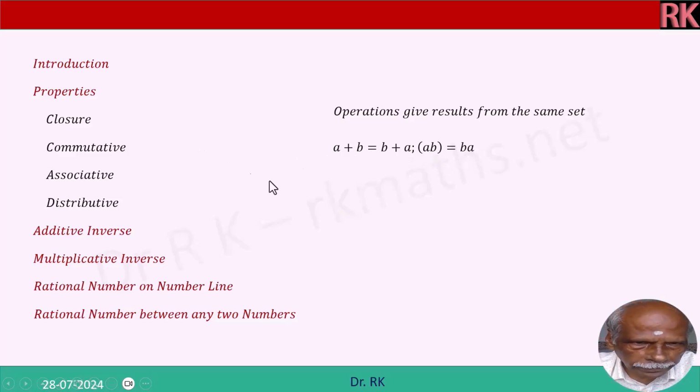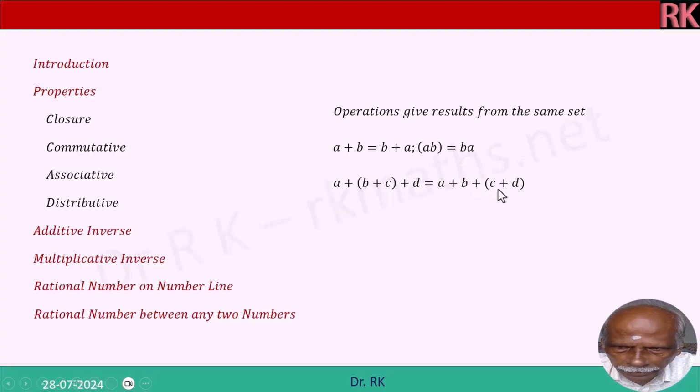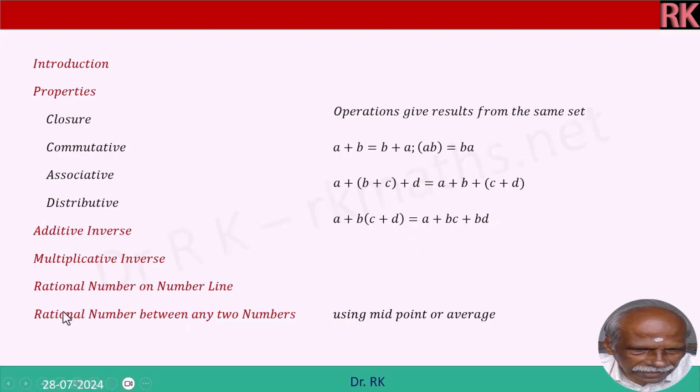That is the commutative property. Associative property means two terms can be associated in any order. In a plus b plus c plus d, here b plus c is associated, combined, and this is equal to a plus b plus, here c and d are combined, c plus d. Therefore this is called the associative property. And distributive property is a plus b into c plus d is equal to a plus, this c and d can be distributed to be bc plus bd. This is the distributive property. And the rational number between any two numbers, as I told you, you can use the midpoint or average of the two numbers.